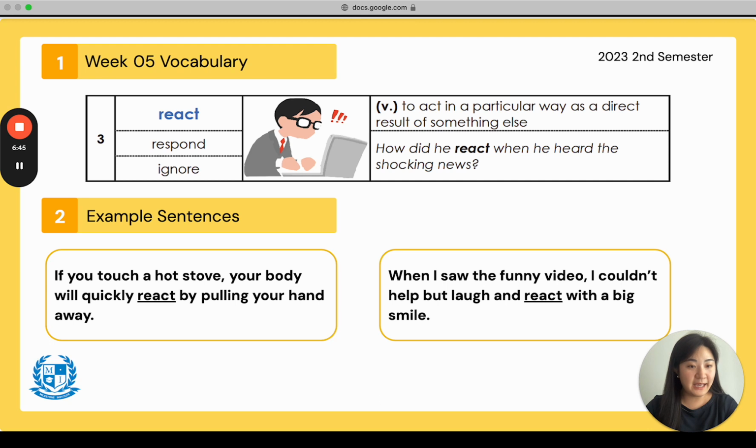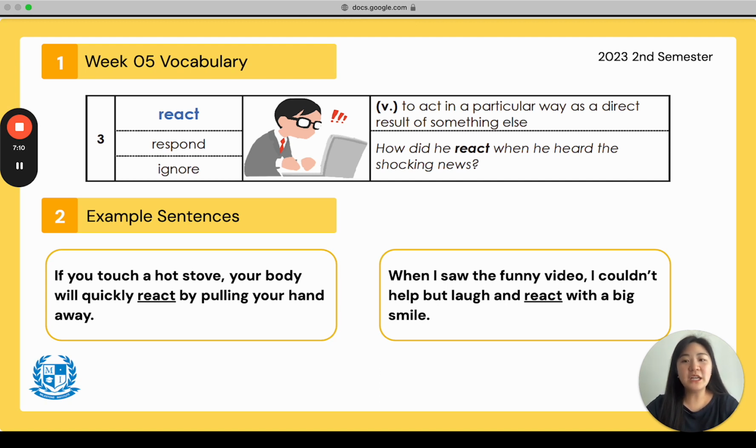So how did he act after he heard the news? React. Everyone repeat after me. How did he react when he heard the shocking news? Good. These 2 sentences at the bottom have changed from our week 2 video, so make sure that you're paying close attention.